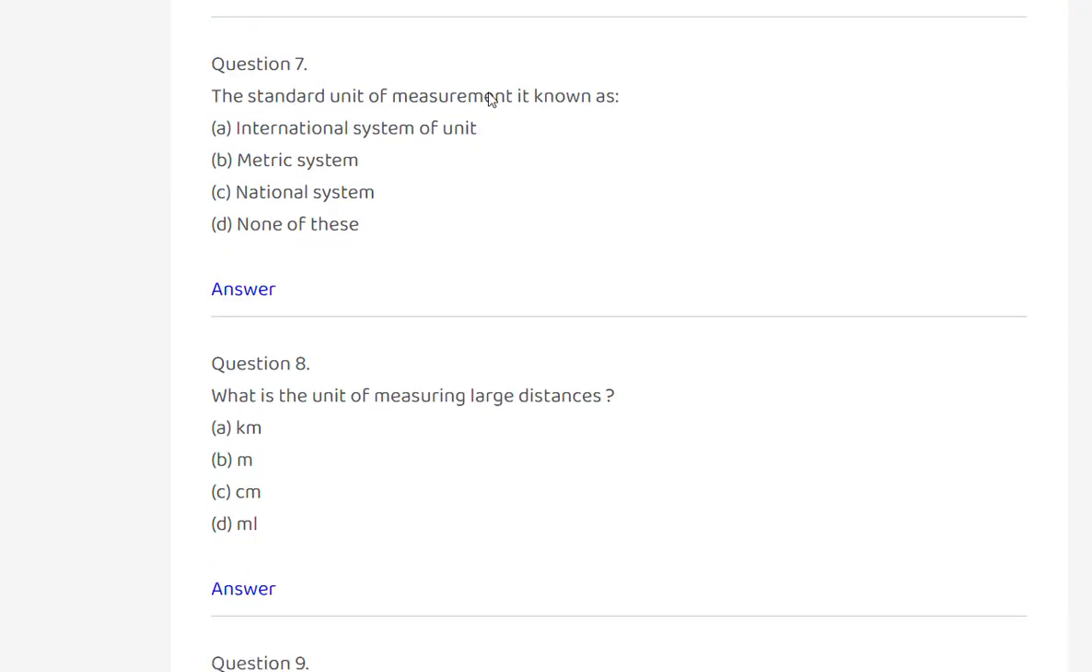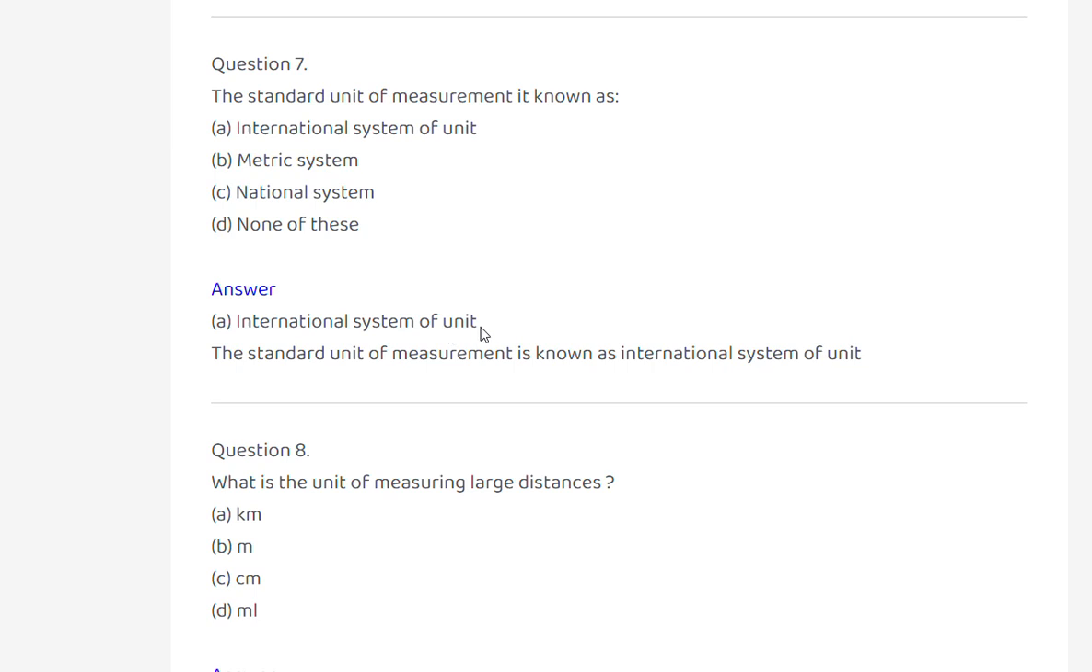The standard unit of measurement is known as international system of units, metric system, national system, none of these. International system of units. Answer A. The standard unit of measurement is known as the international system of units.